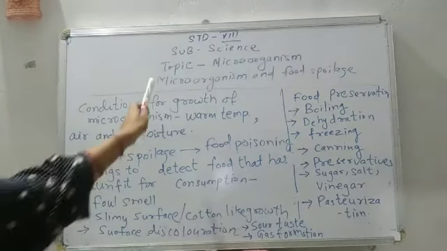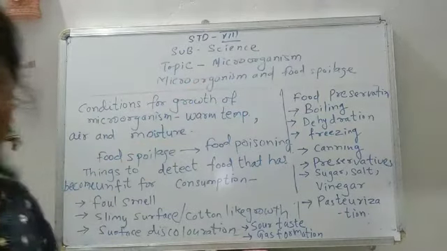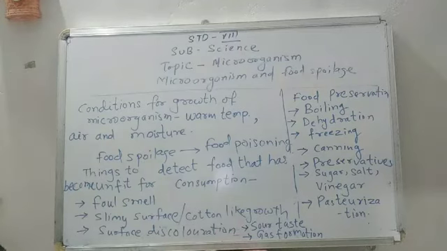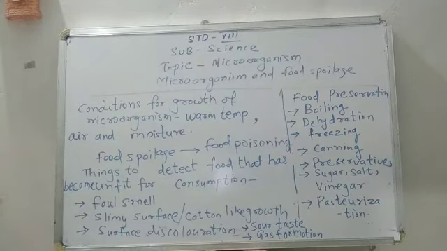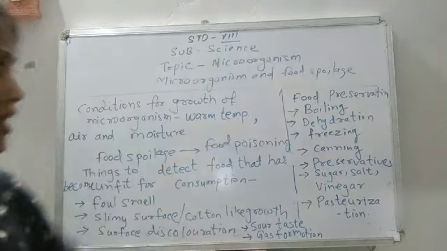So, the topic which we were dealing with was microorganisms. We had seen what microorganisms are, their shape and size. We have seen their usefulness in our life, and we had started the harmful effects of microorganisms in the previous class. So, today we will deal with microorganisms and food spoilage.